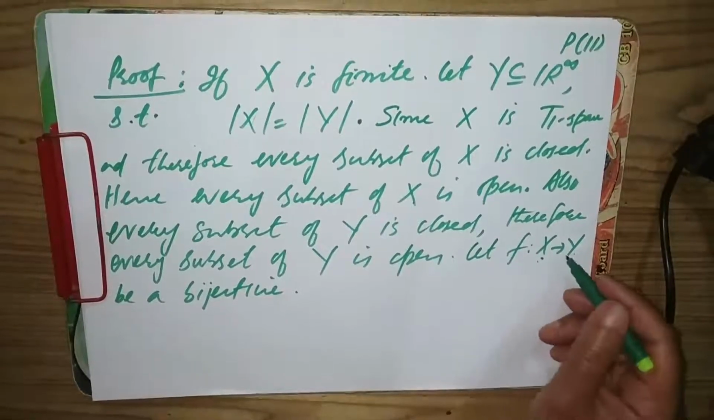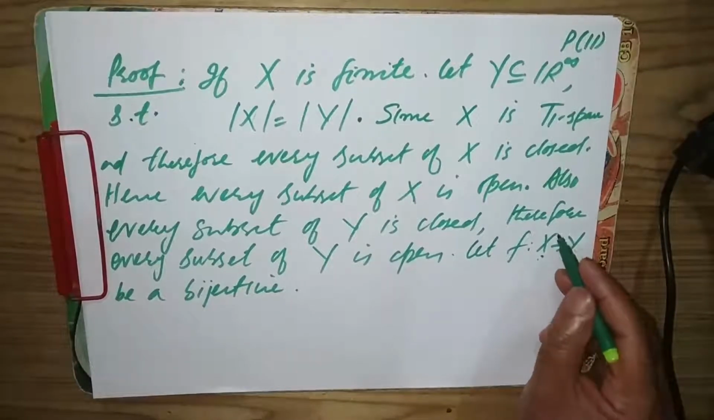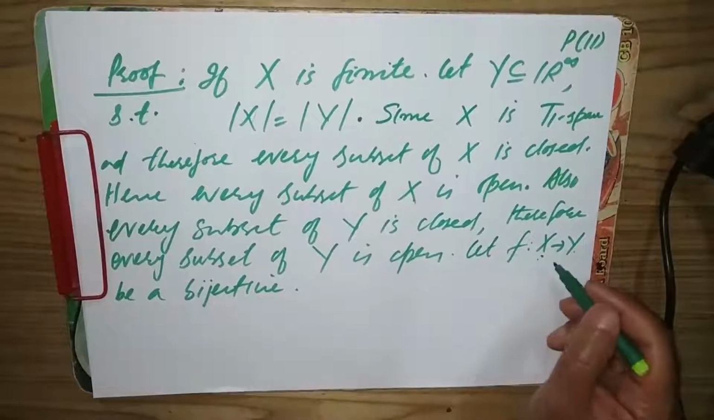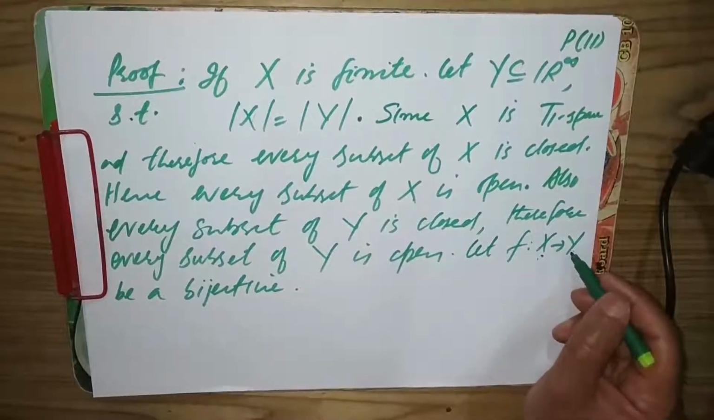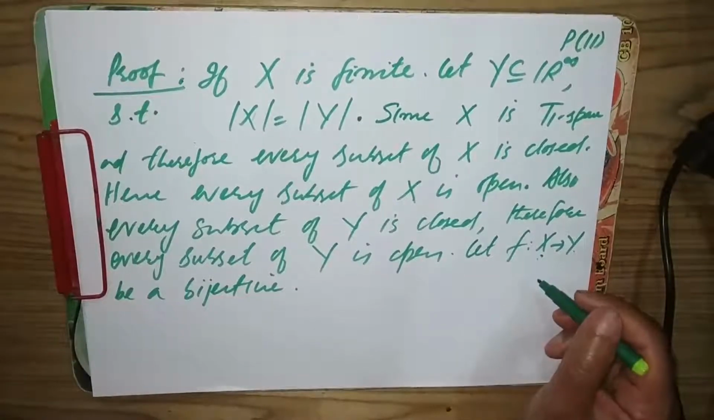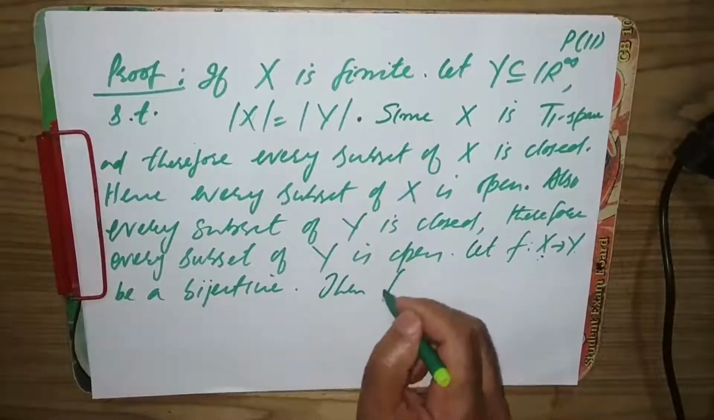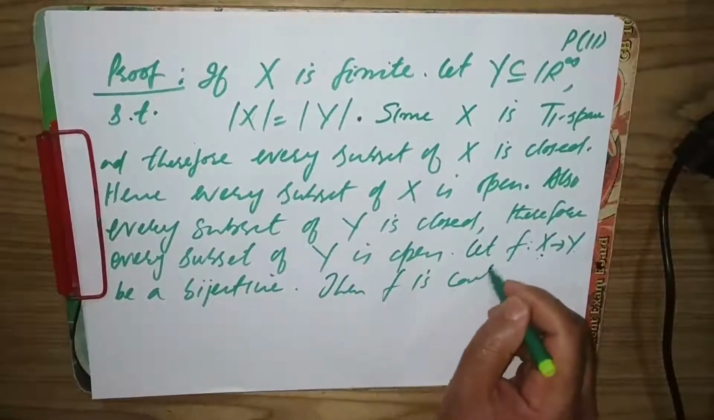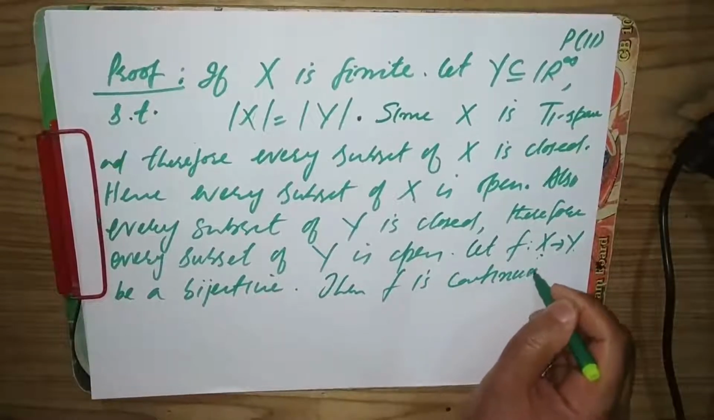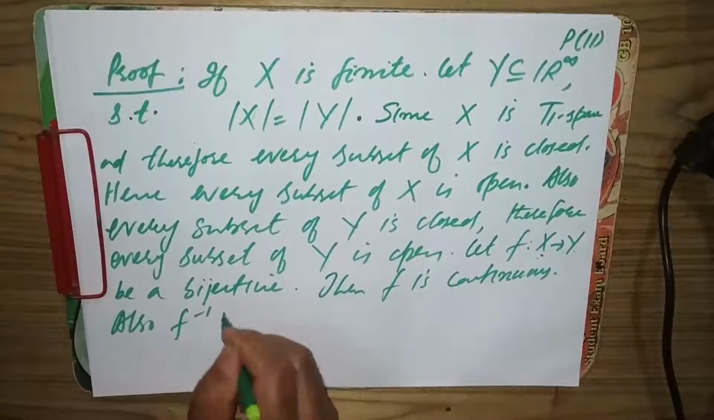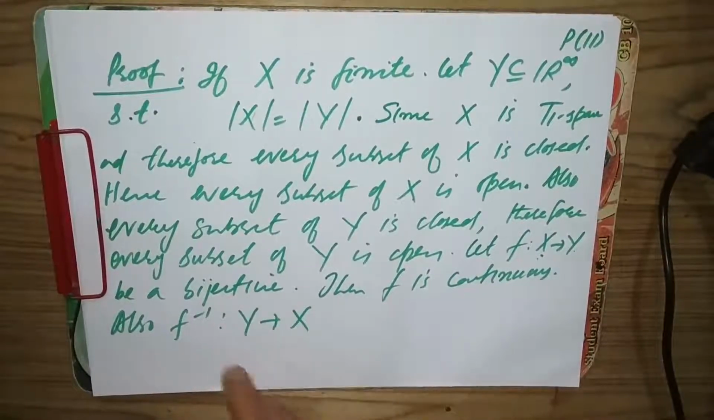If you take any open set here, then its inverse image is a subset of X, and every subset of X is open. So the inverse image of any open set is open in X, which means F is continuous. Also F inverse from Y to X is continuous because Y is a discrete topological space, so the inverse image of every open set in X is open in Y.